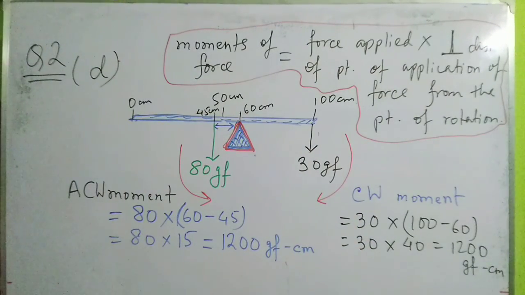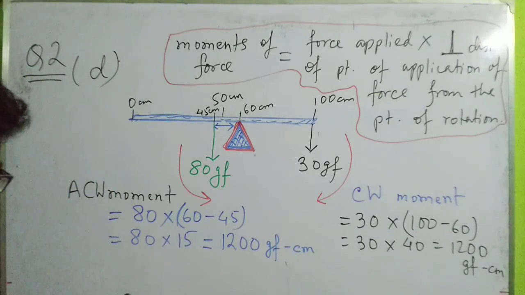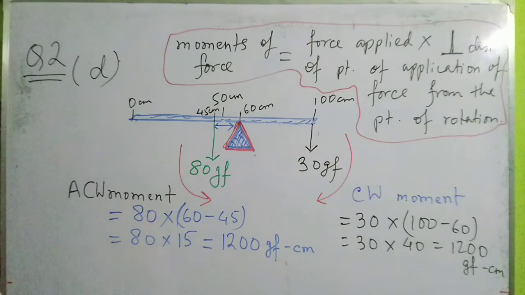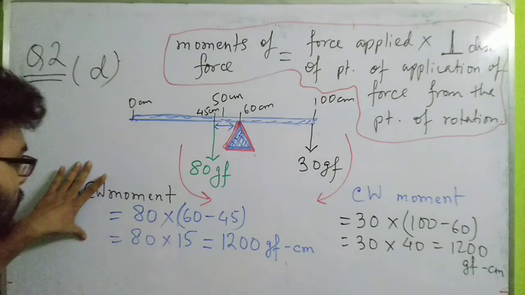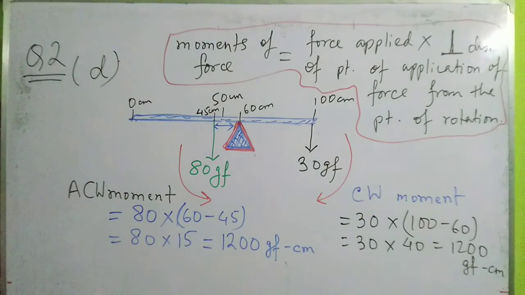So see, for figure number 3, the meter scale is in balanced condition. It has been asked which of the following diagrams shows the balanced position of the scale. So definitely for this figure 3, it turns out to be the balanced position, as the anti-clockwise moment and the clockwise moment are equal. Okay, so why have we considered this figure? Because these two moments are equal. So this is the balanced condition.